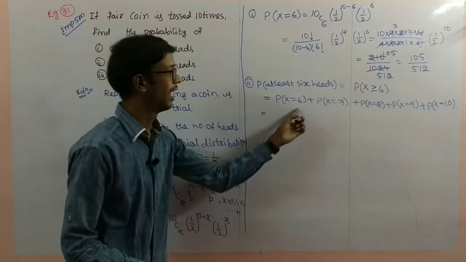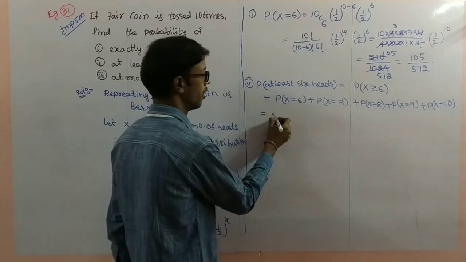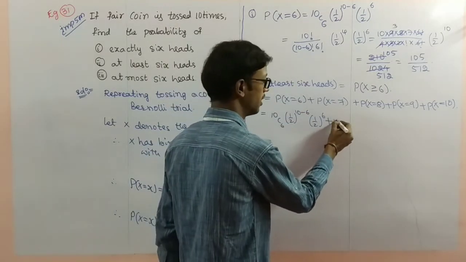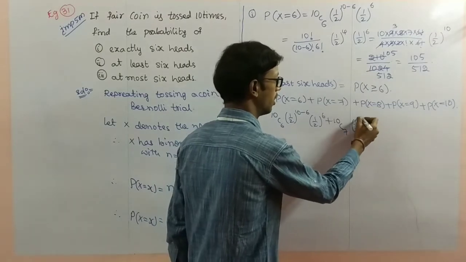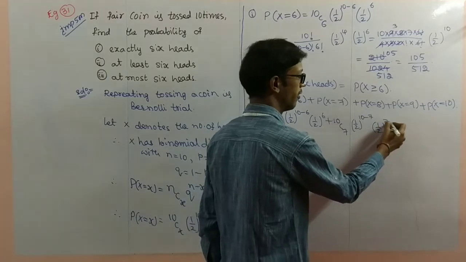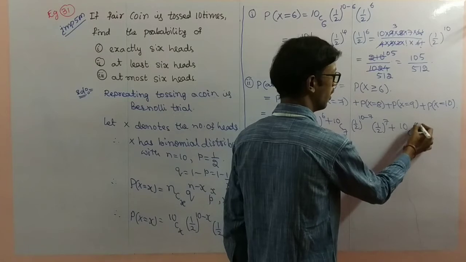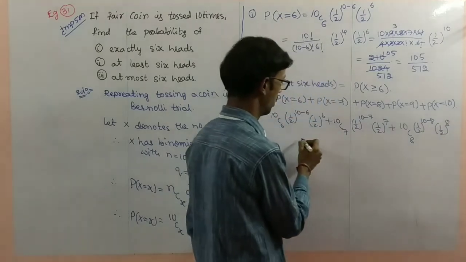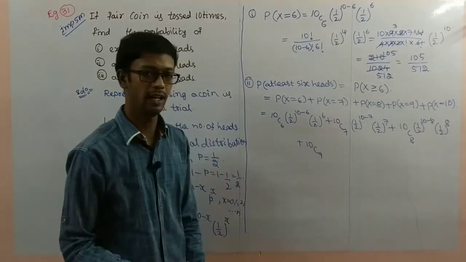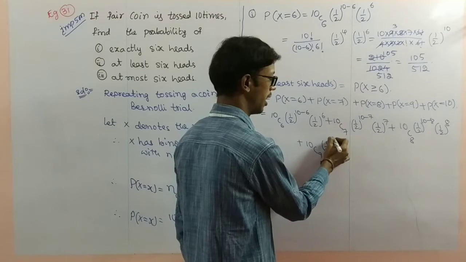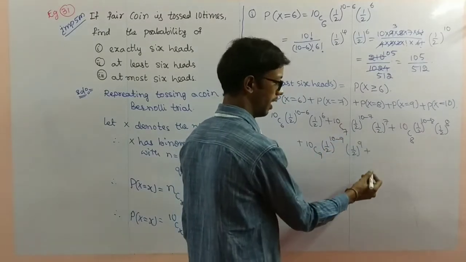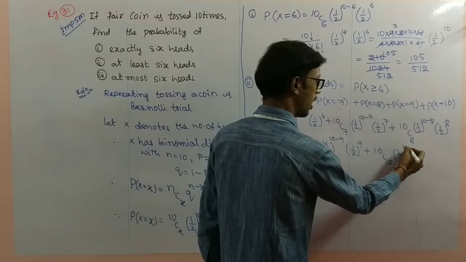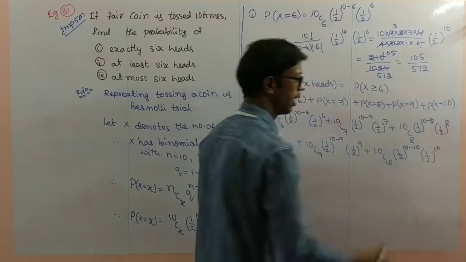So now substitute the values. X equal to 6: 10C6 1 by 2 power 10 minus 6 into 1 by 2 power 6, plus 10C7 1 by 2 power 10 minus 7 into 1 by 2 power 7, plus 10C8 1 by 2 power 10 minus 8 into 1 by 2 power 8, plus 10C9 1 by 2 power 10 minus 9 into 1 by 2 power 9, plus 10C10 1 by 2 power 10 minus 10 into 1 by 2 power 10.